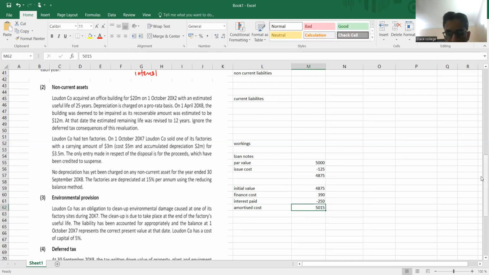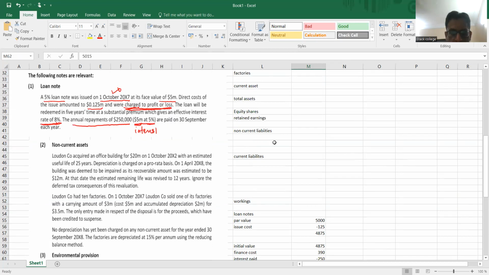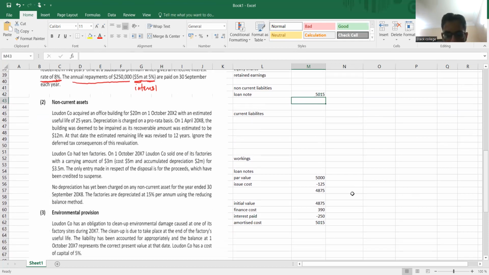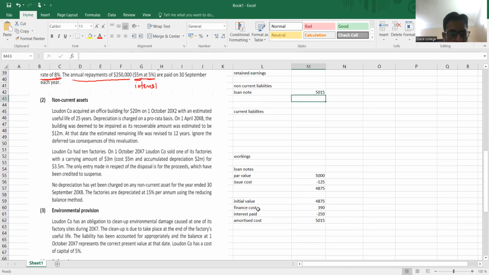So what is the purpose of creating the format here? This is the loan note working, and that is 5015. This is how easily we can identify the relevant working, and then we can transfer those workings into the relevant section. Now, what would be the effect of this interest paid and finance cost? Already we have recorded the interest paid. We have to show 390.